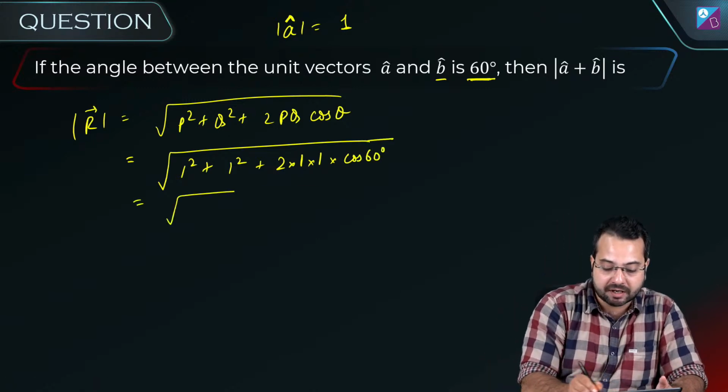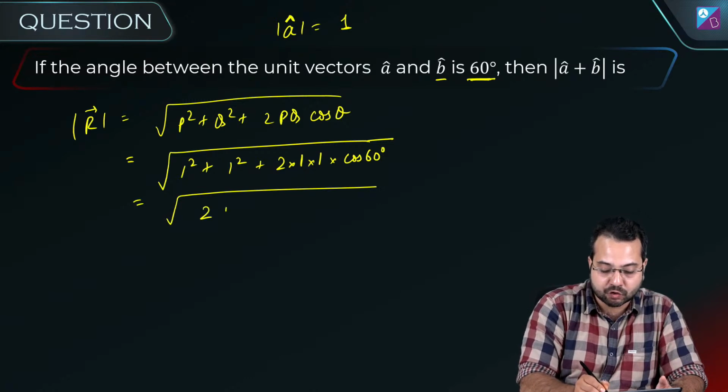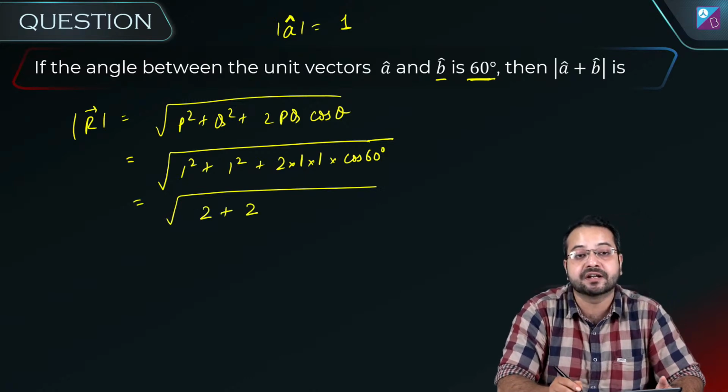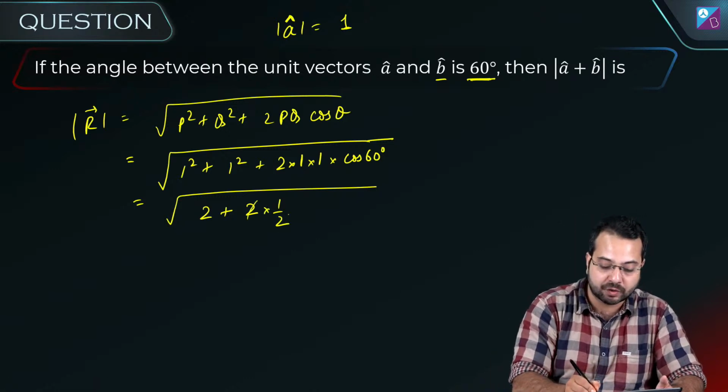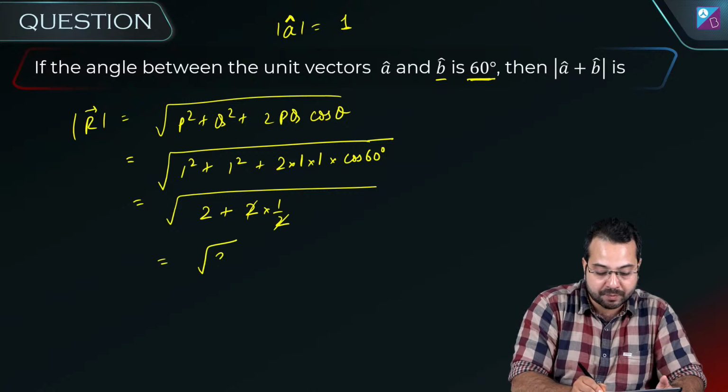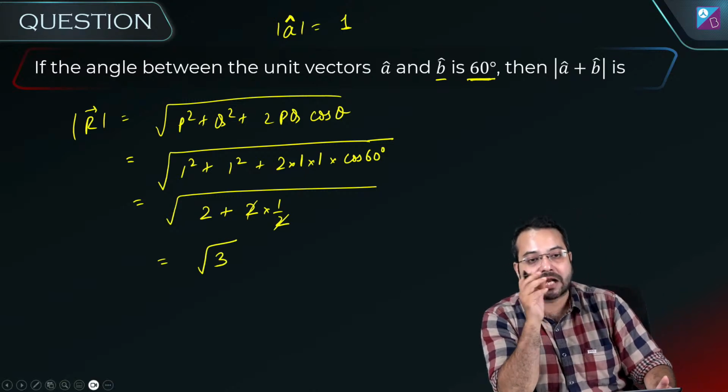So this is going to be 1 plus 1 is 2, so 2 plus 2 into cos 60 degrees. How much is cos 60 degrees? Cos 60 degrees is half. So the 2 and the half cancel. So this comes out to be root 3. Yes, Aviral, you are absolutely right.